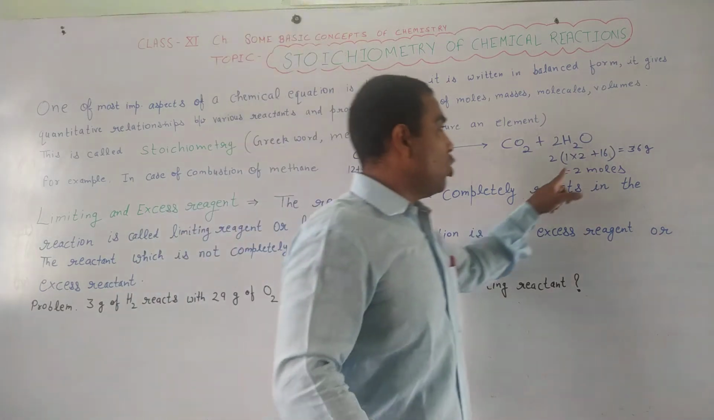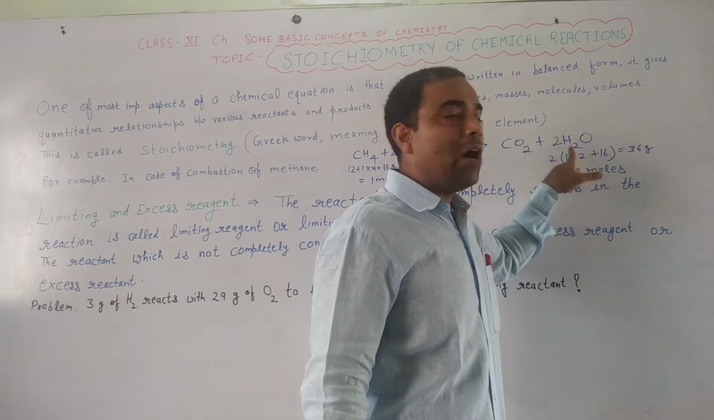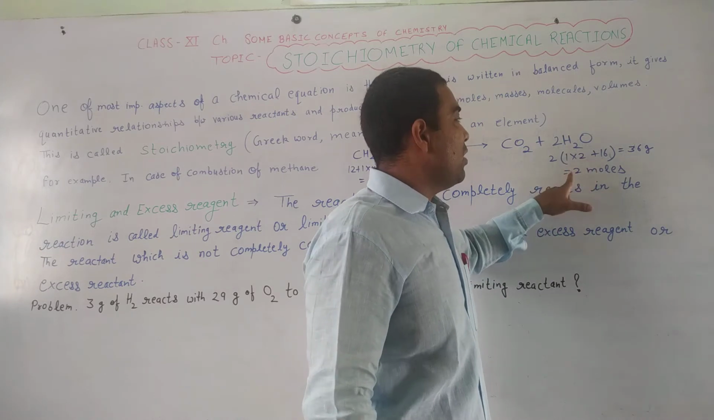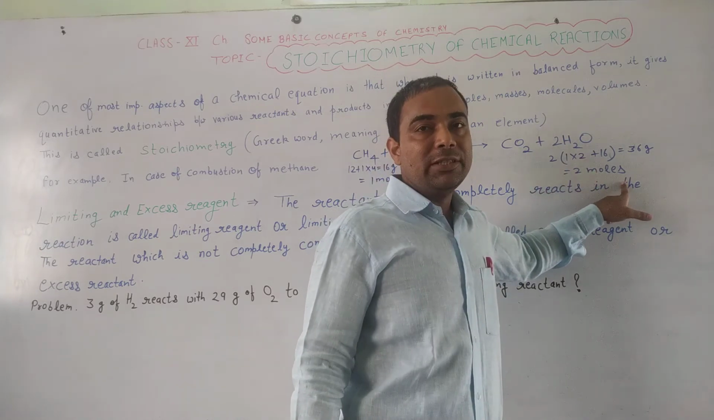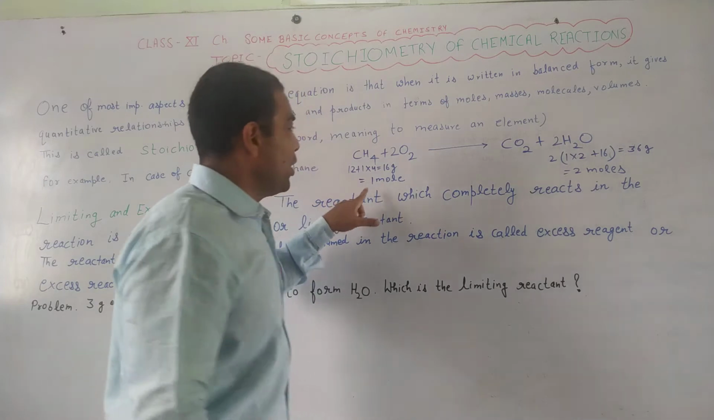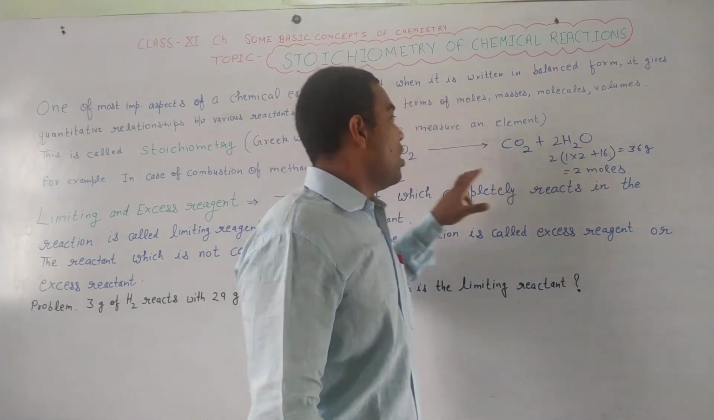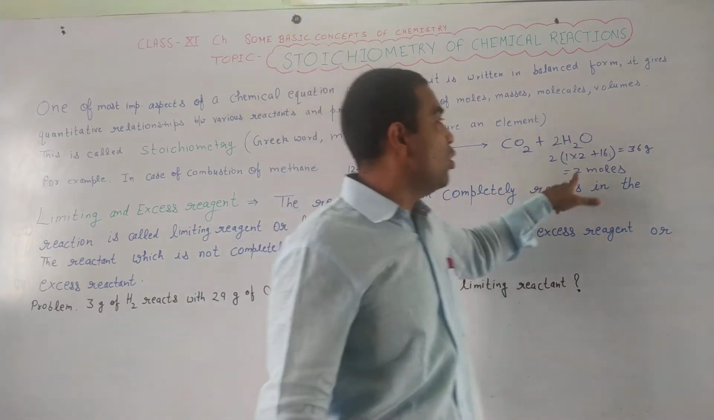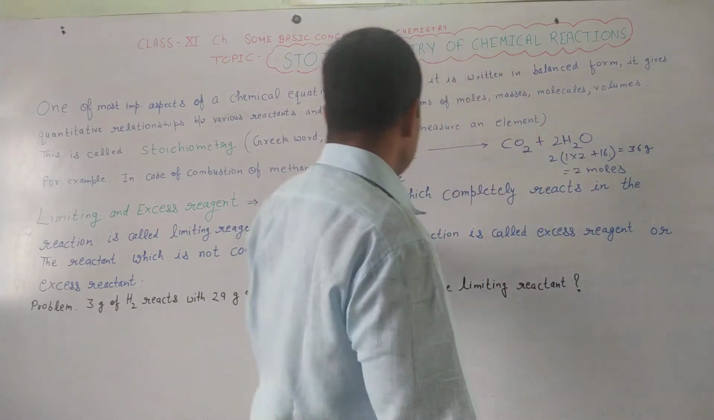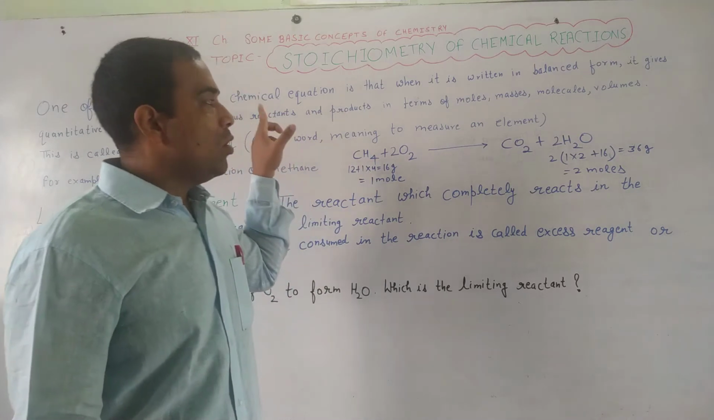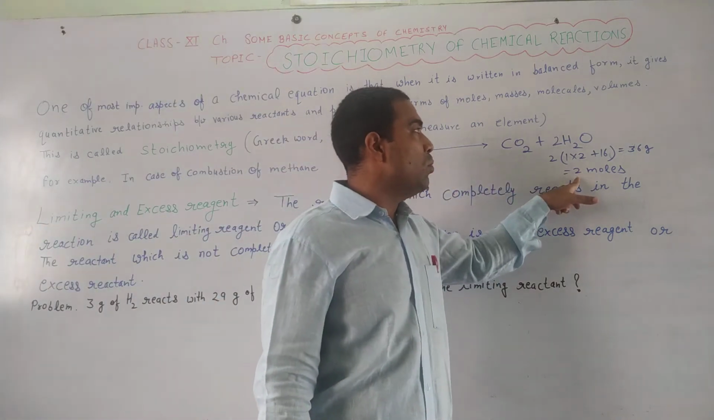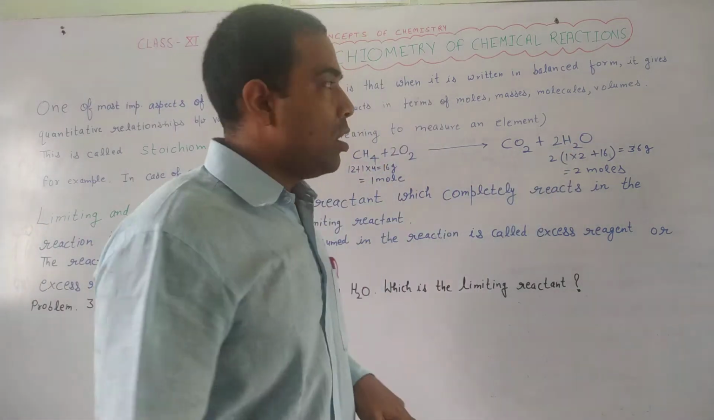Because we have not produced only one H2O, we have produced 2 H2O. That's why it will be 2 moles. So in terms of stoichiometry, we have 16 gram of methane and 36 gram of water, having 1 mole of methane and 2 moles of water. Likewise, 1 molecule of methane reacts with oxygen to produce 2 molecules of water.